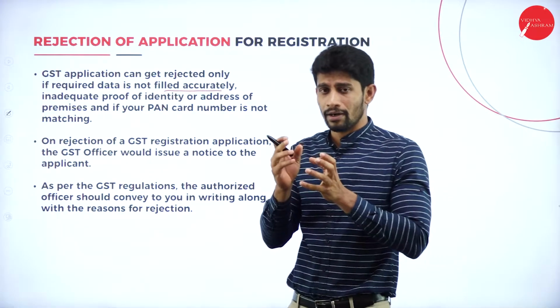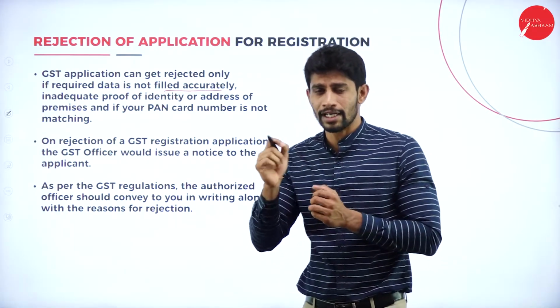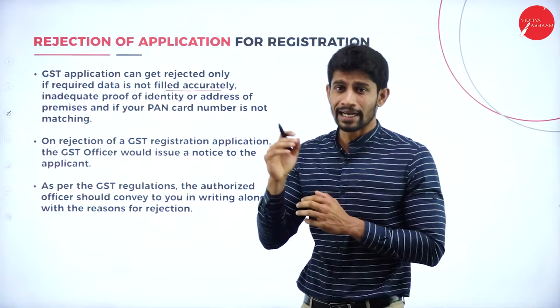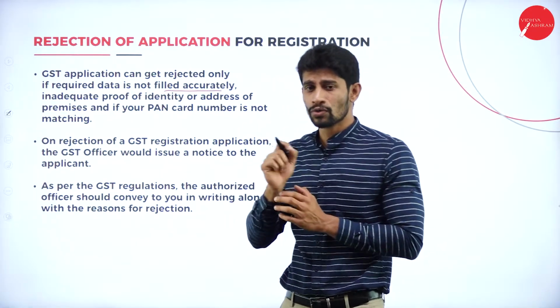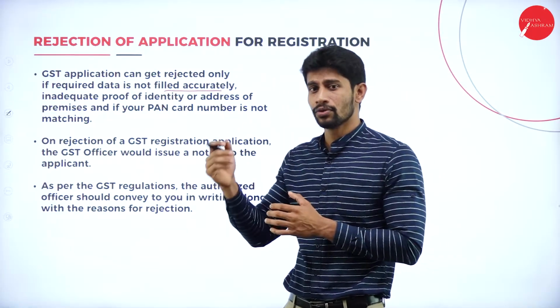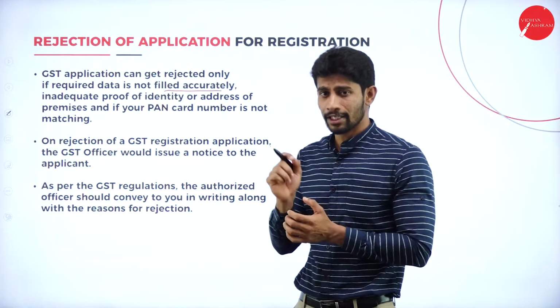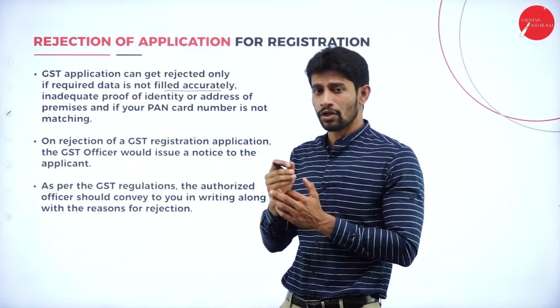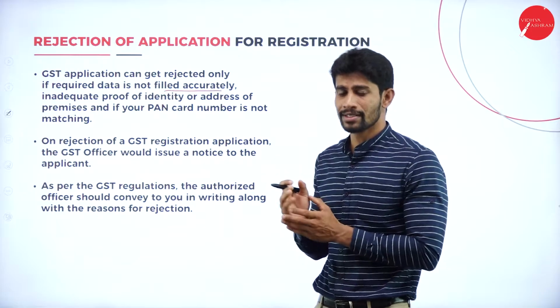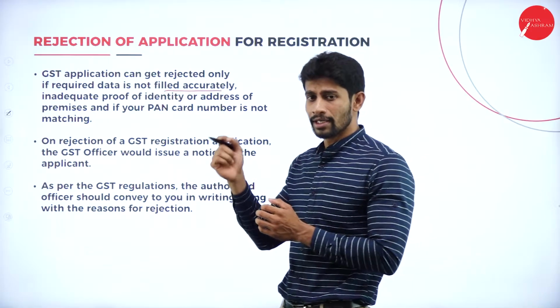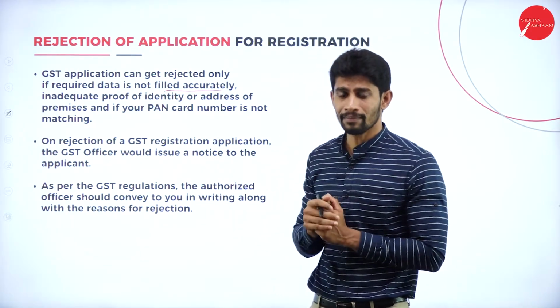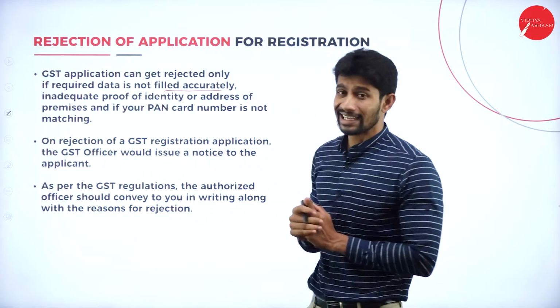Sometimes at the time of writing your date of birth, you make some mistakes. Instead of writing 1992, you have written 1990. The documents attached with the application say 1992, but you have written 1990. At that point, your application will get rejected.